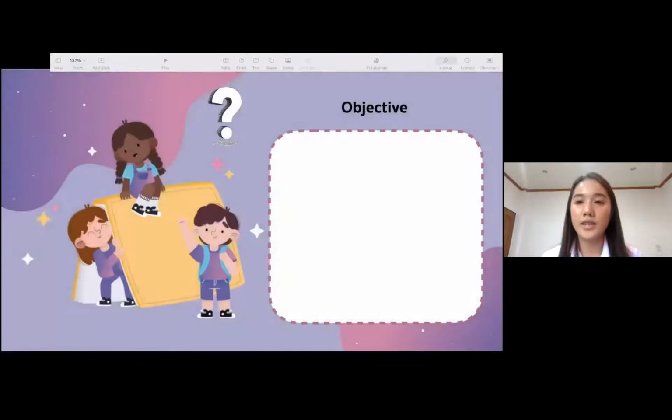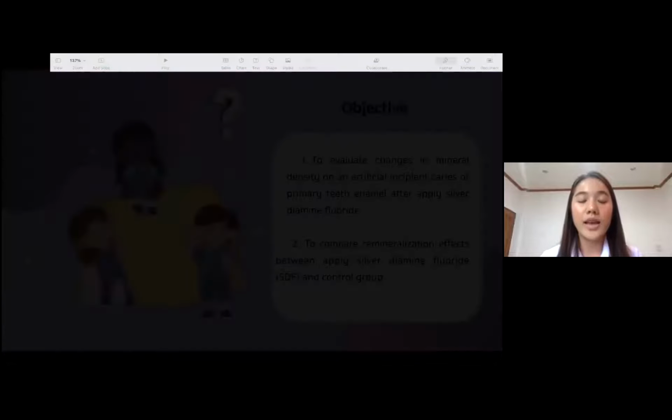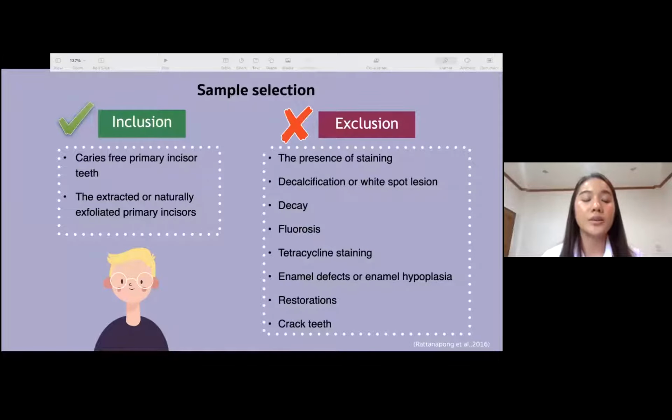Our study objectives: the first one is to evaluate the change in mineral density on artificial incipient caries of primary teeth enamel after applying diamine fluoride, and the second one is to compare the remineralization effect between applied diamine fluoride and the control group. Sample selection: the inclusion criteria was caries-free primary incisors, which might be extracted or naturally exfoliated, and the exclusion criteria are as shown.